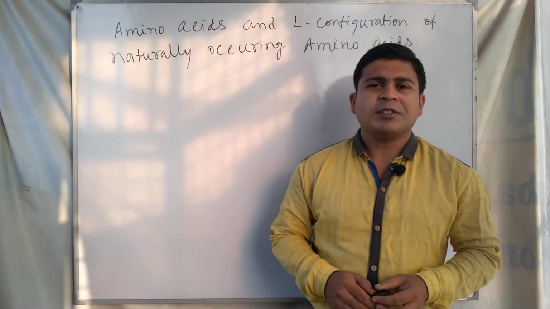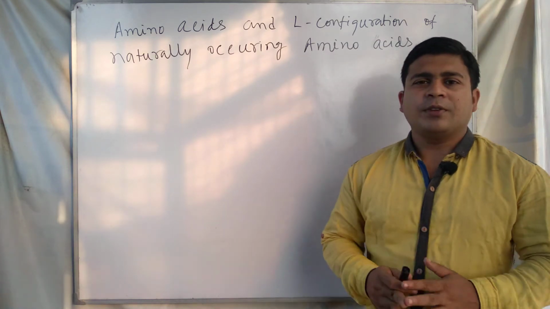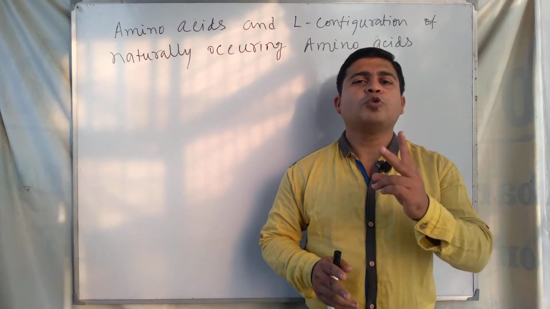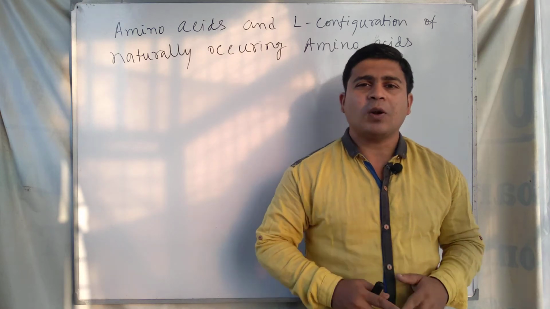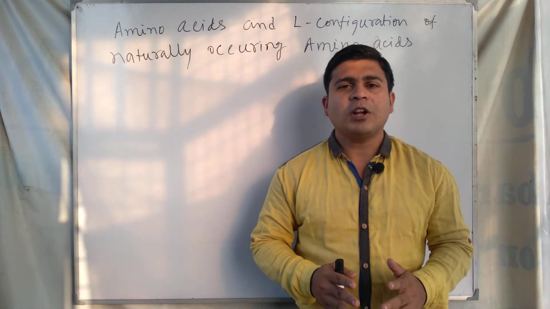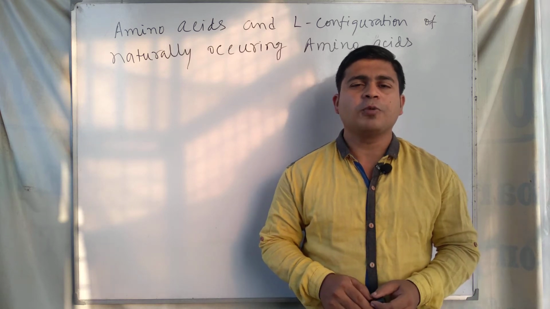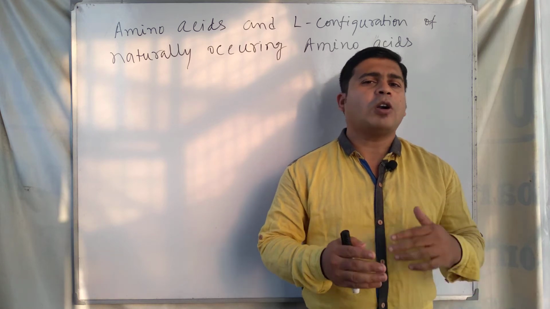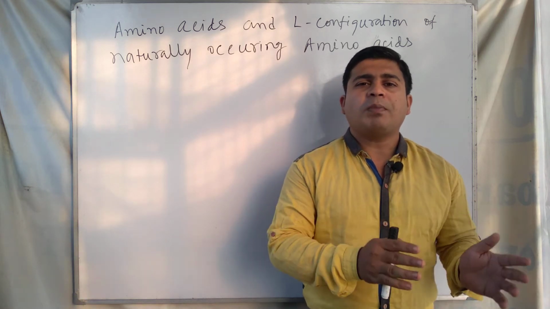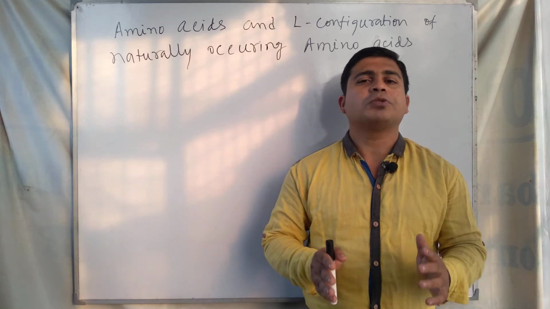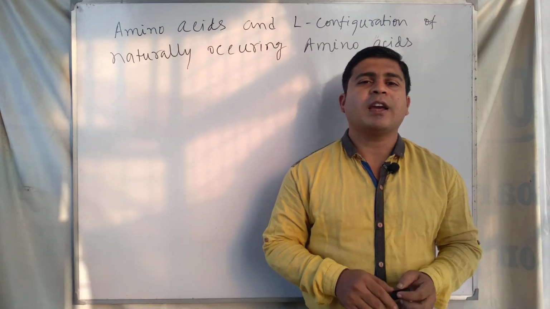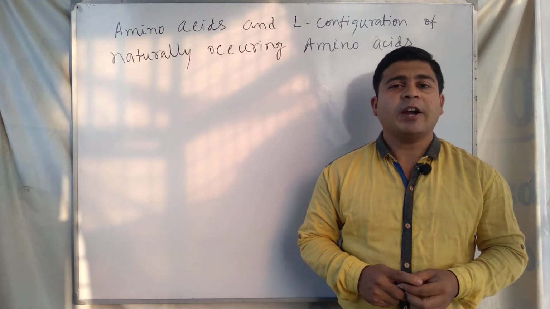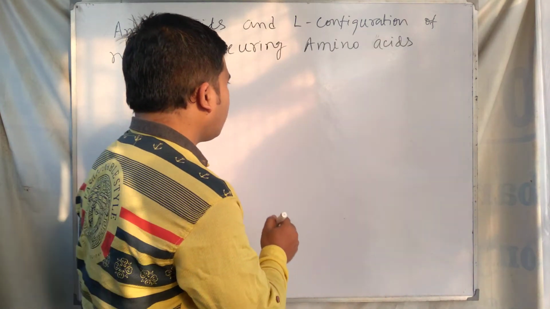So we start the discussion regarding this topic. Amino acids are organic compounds that have two functional groups: one is the amine functional group, another is the carboxylic acid functional group. The compounds that have both functional groups, whether in the same carbon or in different carbons, are called amino acids. And the general formula for an amino acid is this one: